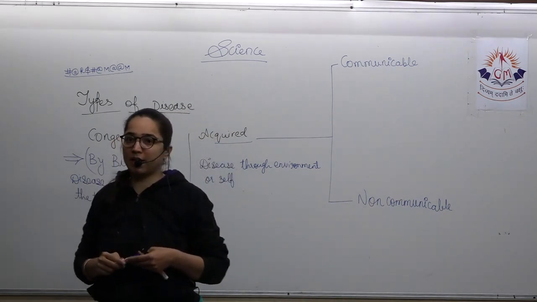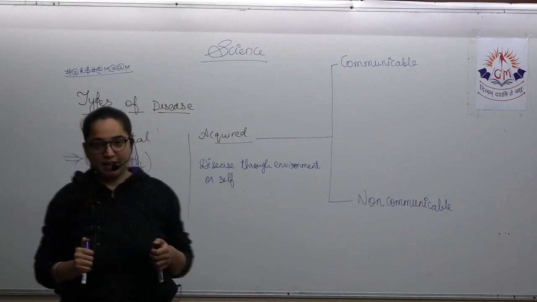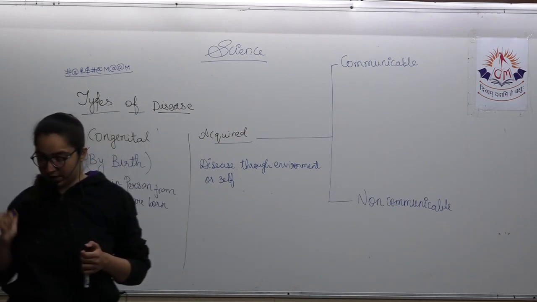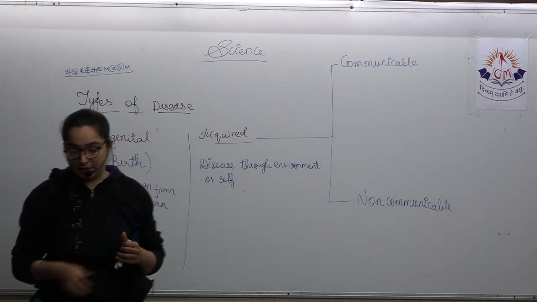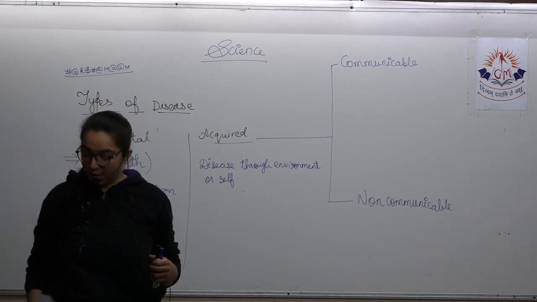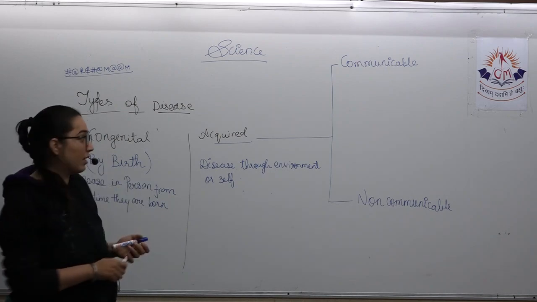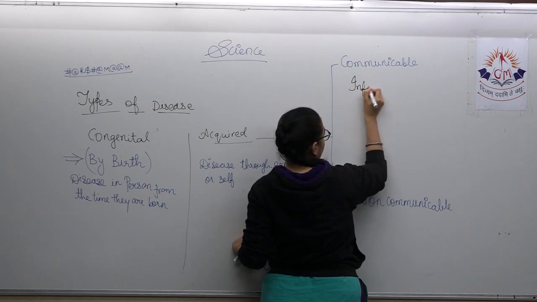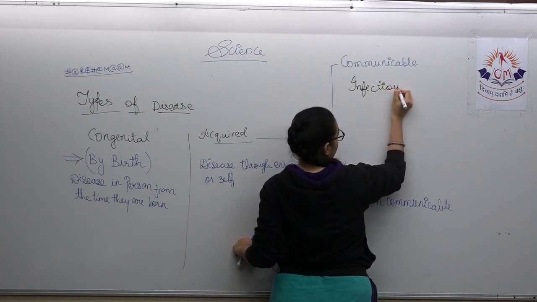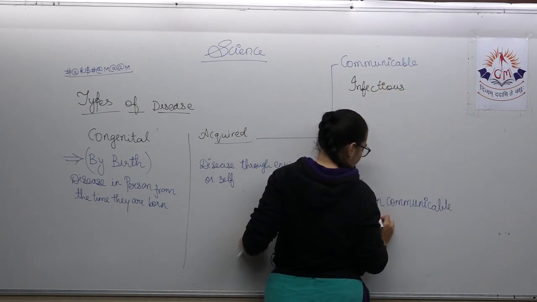Which are those? They are communicable and non-communicable. Now what are communicable disease and what are non-communicable disease? The name of communicable disease is also infectious disease. And here it is non-infectious disease.